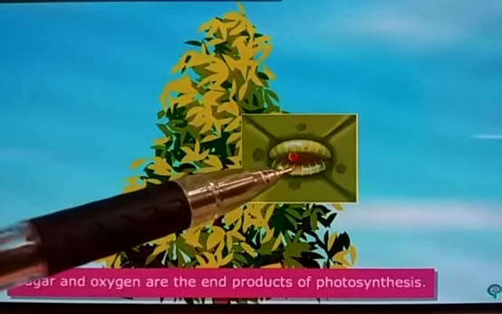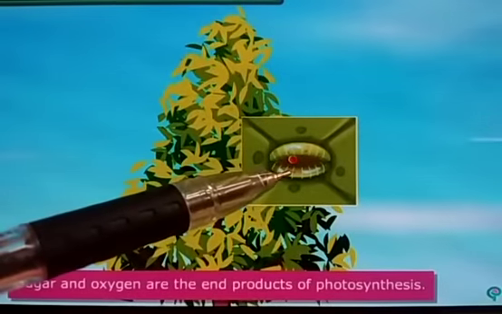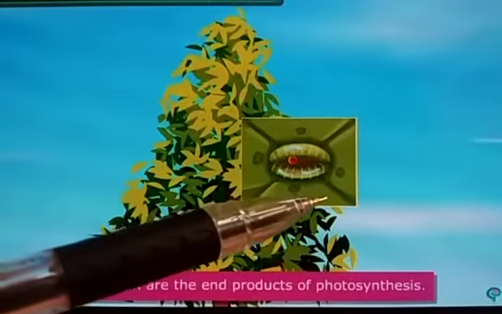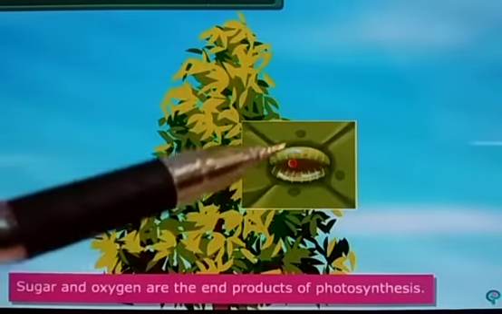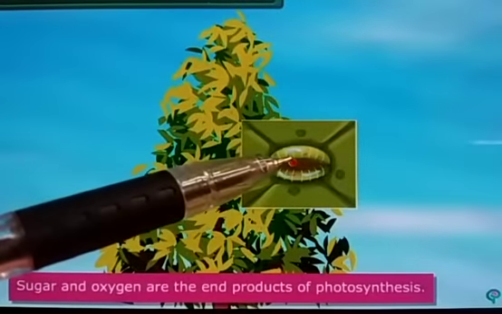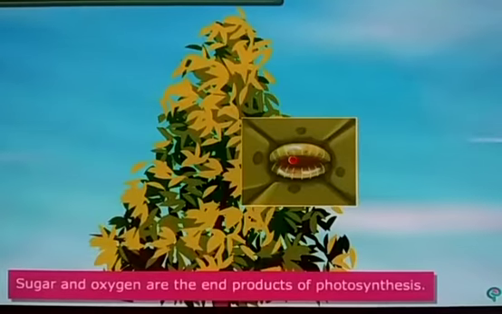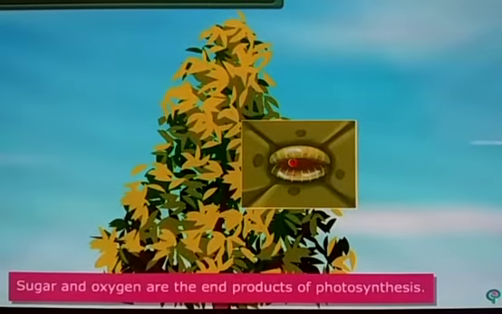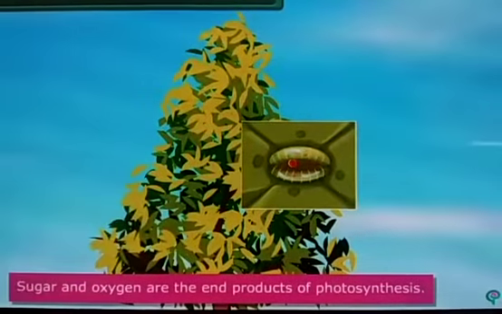Through stomata, what is happening? The water will transpire. That is, transpiration takes place. The water vapors come out through these pores, that is the stomata. Okay, in the process of photosynthesis, trees take in water from their roots and release water vapor into the air through evaporation. Through evaporation means from this part the water comes out.